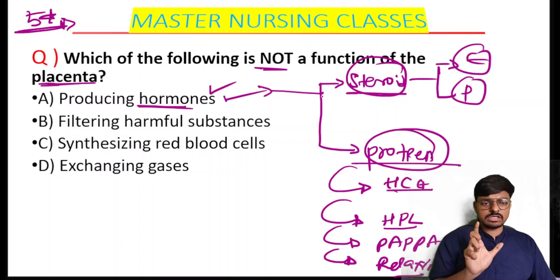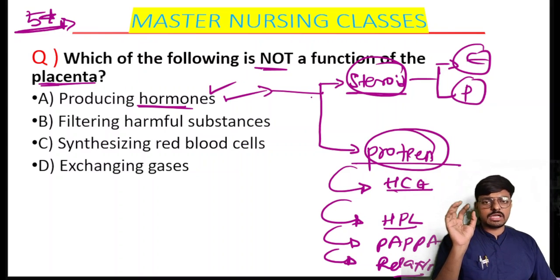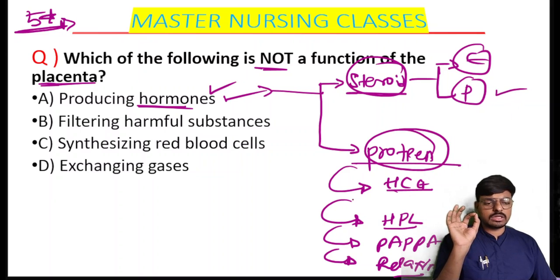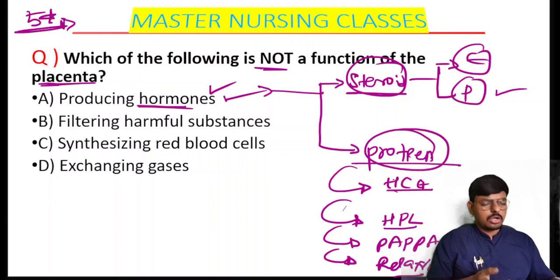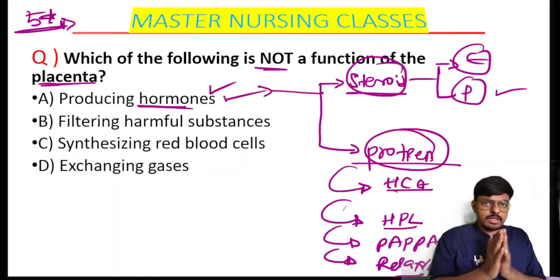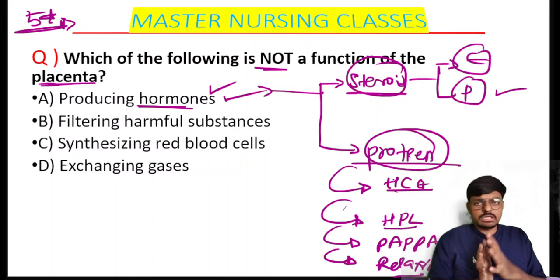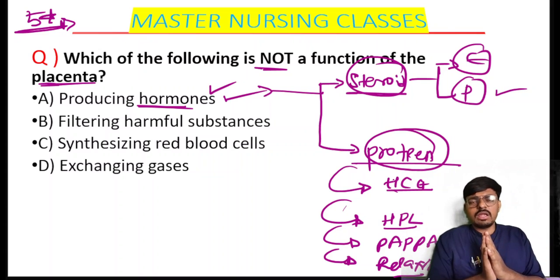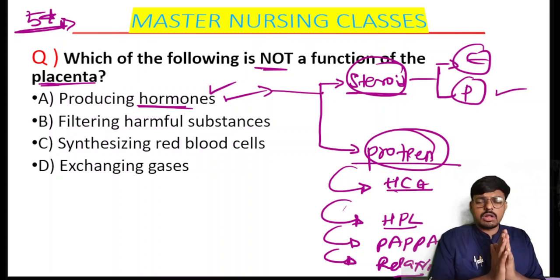What style of questions may be asked in the exams? They can ask: which one of the following is a steroid hormone produced by the placenta? They will give progesterone as the steroid hormone and the rest of the three options from the protein hormones. People may get confused because all these hormones are produced by the placenta, but since the question mentions steroid hormone, we give the answer progesterone or estrogen. All remaining three options will be protein hormones.